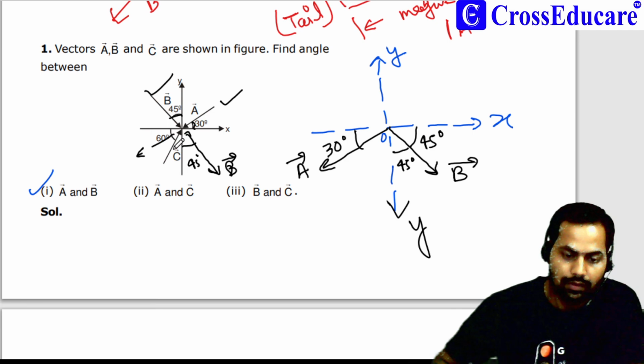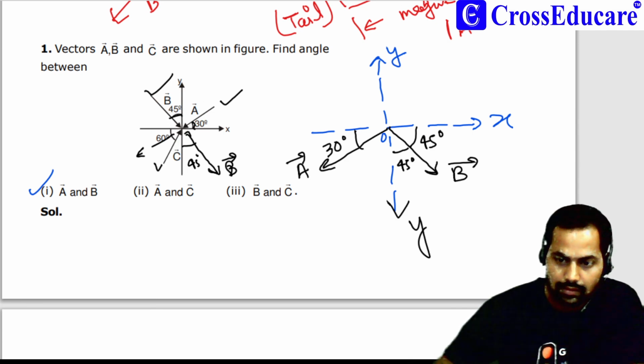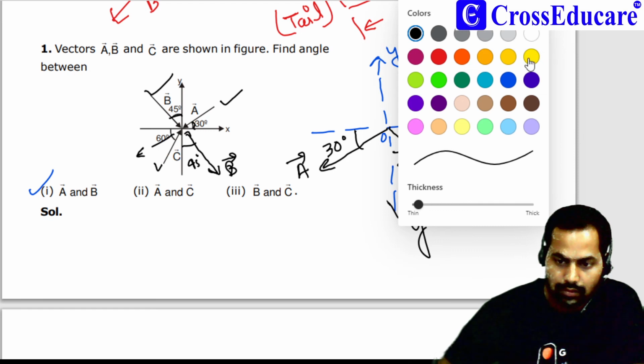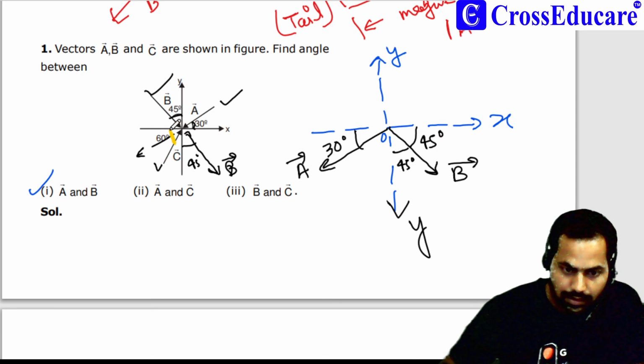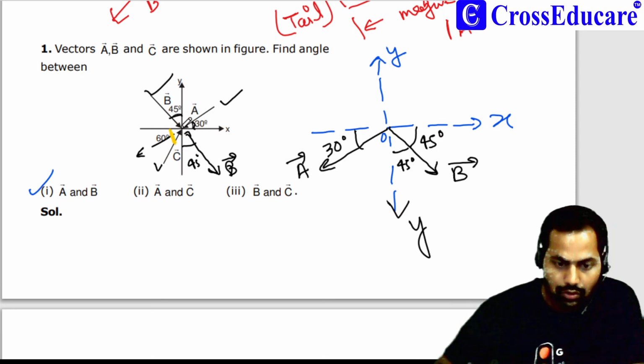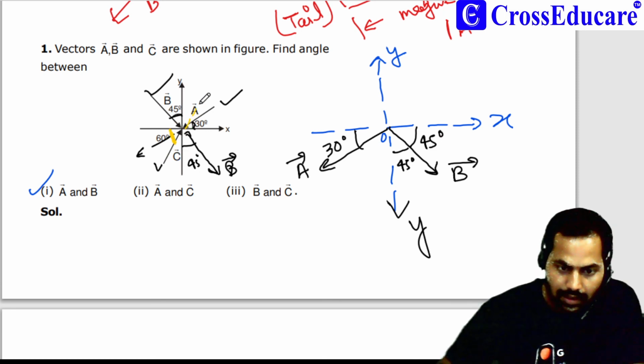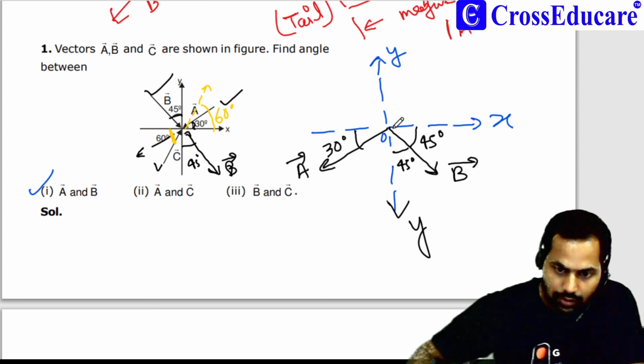Now we will shift vector C. This angle is 60 degrees. So when we shift vector C just like this, the angle will be 60 degrees.